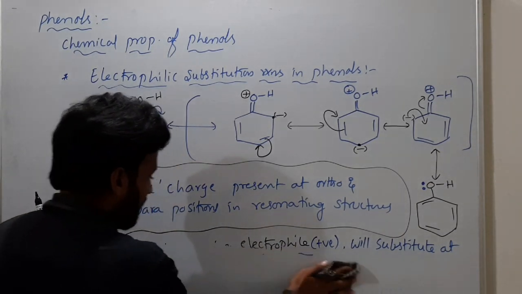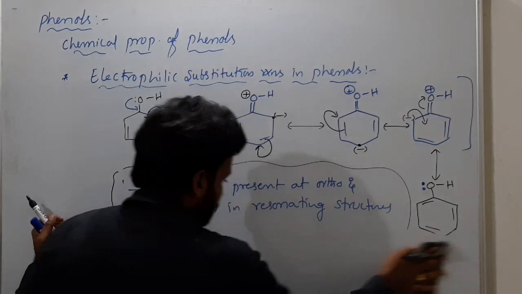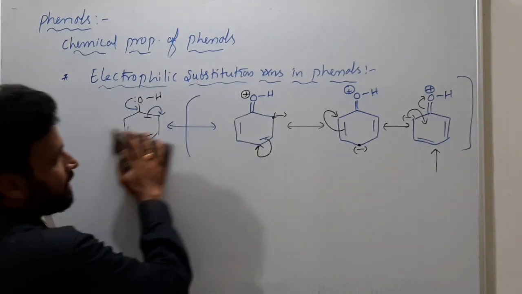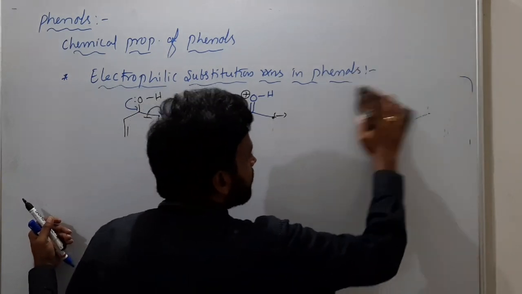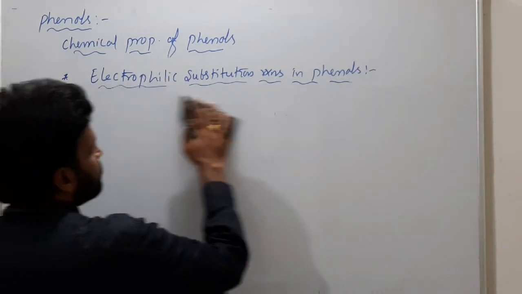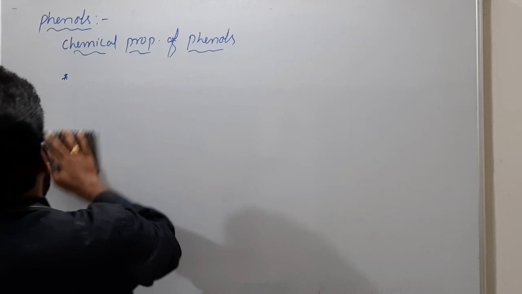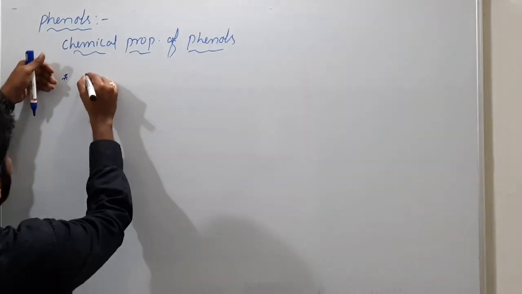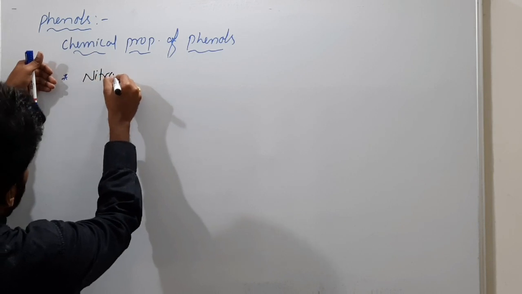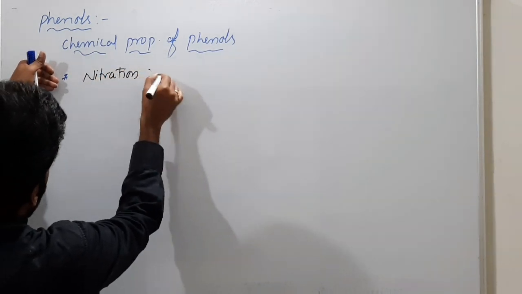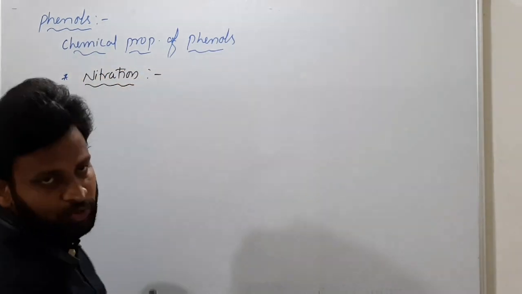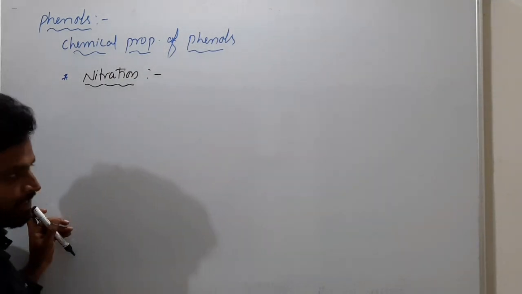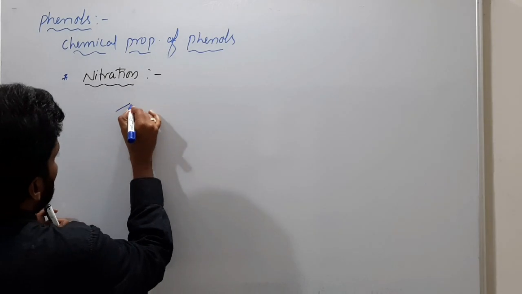Suppose you see nitration. In nitration, the nitro group will substitute either at the ortho position or at the para position. So first we will discuss nitration. Among the electrophilic substitution reactions, the first one we are discussing is nitration.